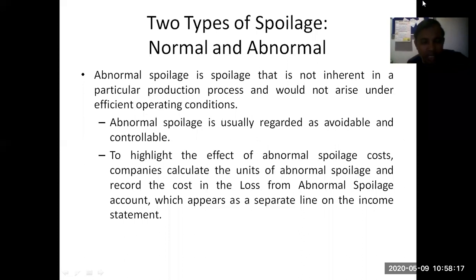ठीक है. To highlight the effect of abnormal spoilage cost, companies calculate the units of abnormal spoilage and record the cost in the loss from abnormal spoilage account, which appears as a separate line on the income statement. Abnormal spoilage से जितना भी नुकसान हुआ होता है या जो भी कॉस्ट लगा होता है, उसको सेपरेट अकाउंट loss from abnormal spoilage में दिखाया जाता है, so that the company can understand what impact this abnormal spoilage has on the income statement, right?